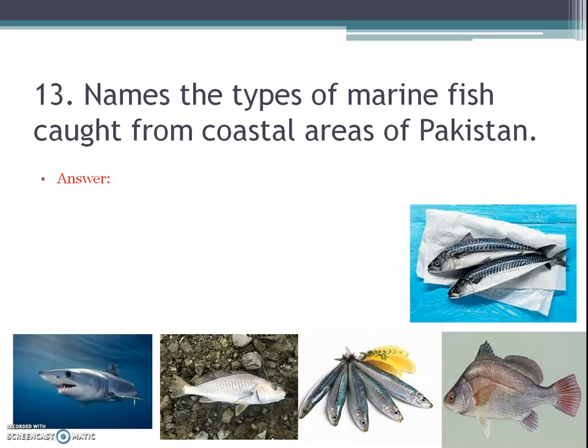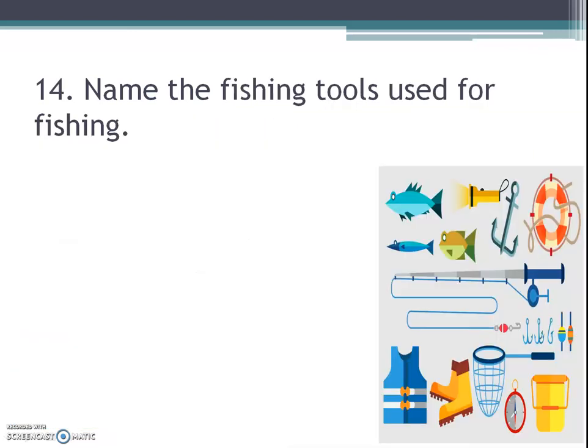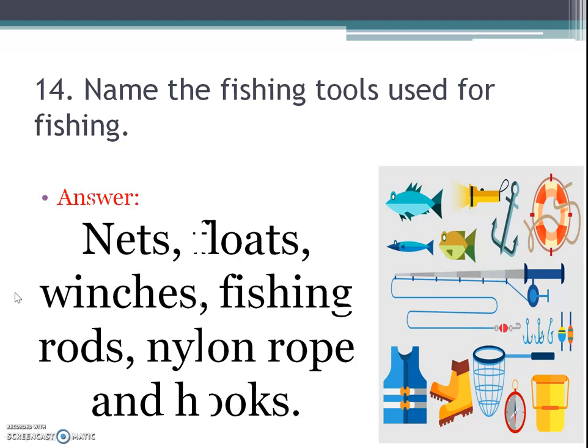Next question is, name the 3 types of marine fish caught from coastal areas of Pakistan. Here are different type of fishes and the answer is shark, drum, croaker, skates, ray, herring, mackerel, sardines and shrimps. Next is name the fishing tools used for fishing. Answer is nets, floats, winches, fishing rods, nylon rope and hooks.